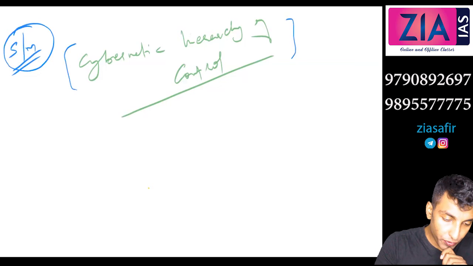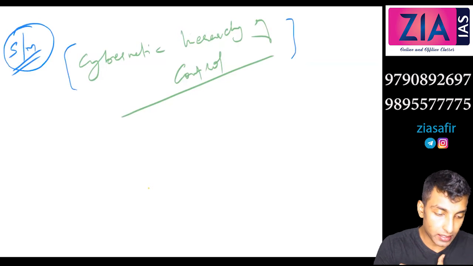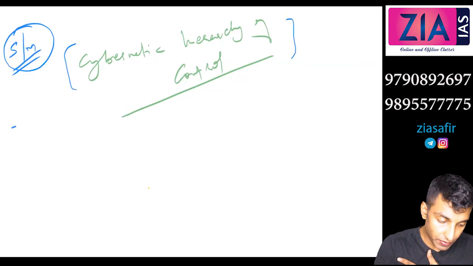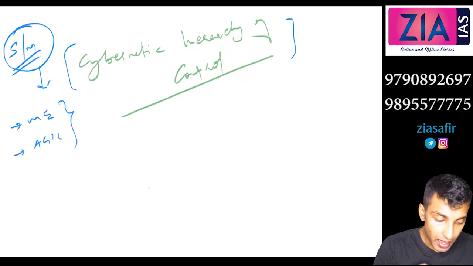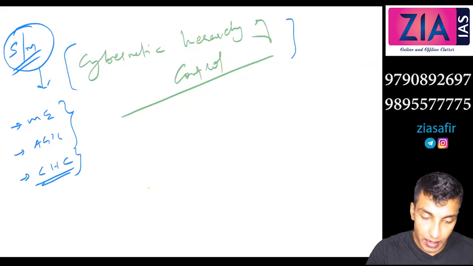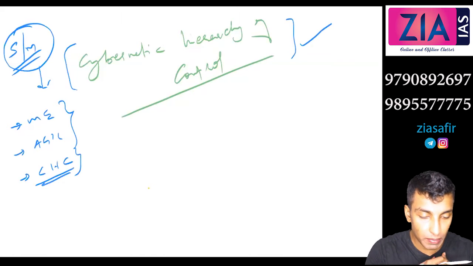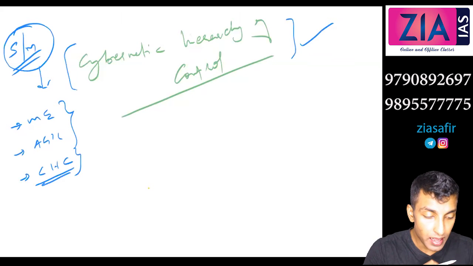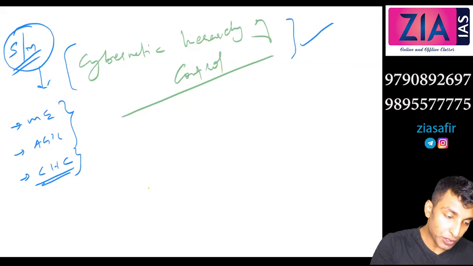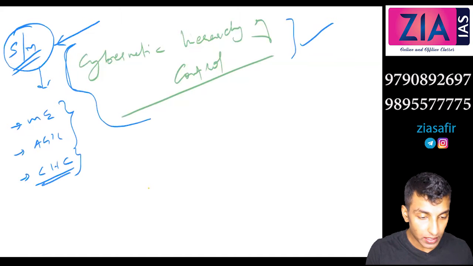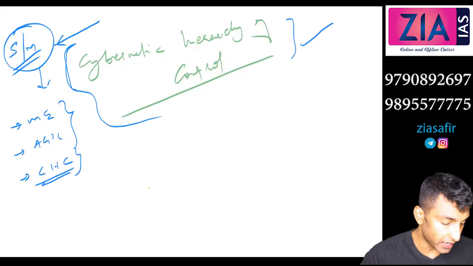Now we have already discussed a few short answers here, short questions, 10 markers which can be asked. The first one that we have discussed is moving equilibrium from this system theory, and then they can ask about the AGIL model. And this is also the cybernetic hierarchy of control. This can also be a short answer, so this can be a separate question. If you take the previous year papers, a lot of times this question was asked as a 10 marker or a short answer, and then it can be part of the social system also. So if the question is asked about social system, this is what you need to write towards the end. So, cybernetic hierarchy of control.